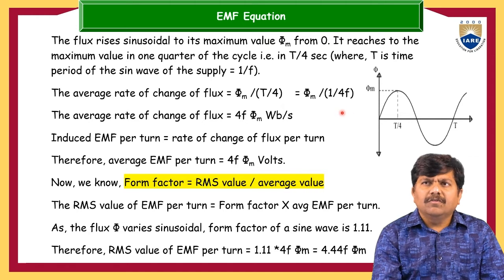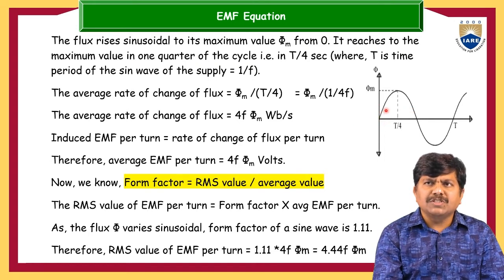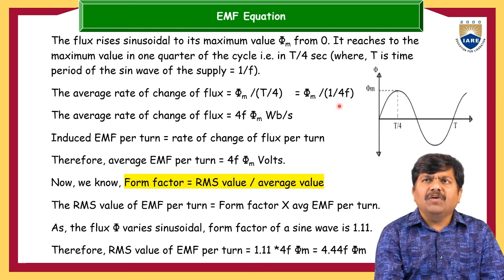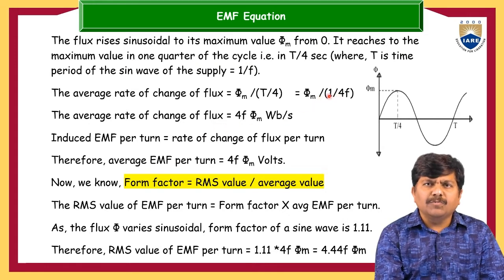So the average change of flux is 0 to phi maximum. Rate of change means it should be divided by the time. So phi maximum minus 0, divided by T/4 minus 0. So phi maximum divided by T/4. This is phi maximum by T, and 1 by T is nothing but F. So phi maximum divided by 1/(4F). The average rate of change of flux, if you simplify this, 4F will come to the numerator. So 4F phi maximum Weber per second.